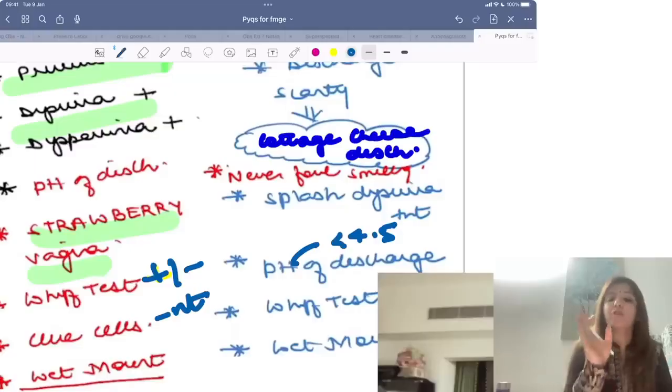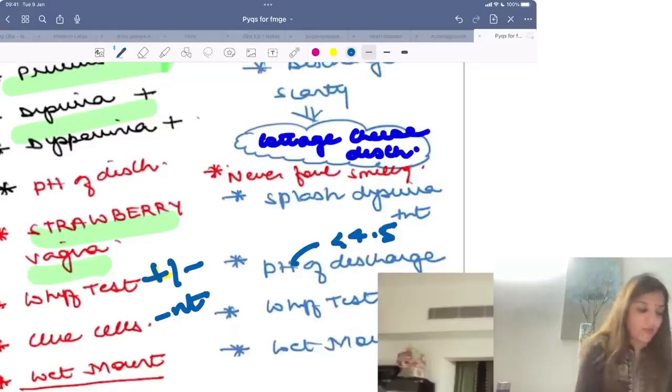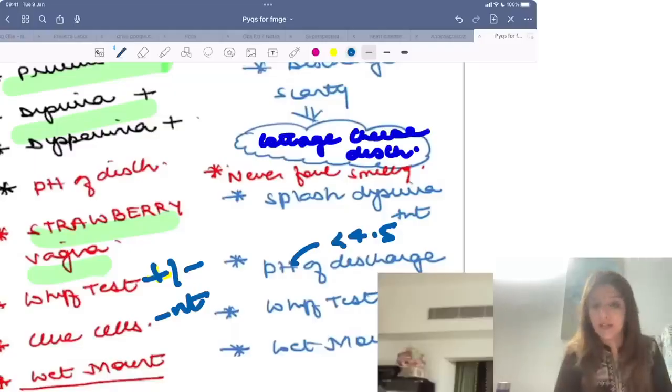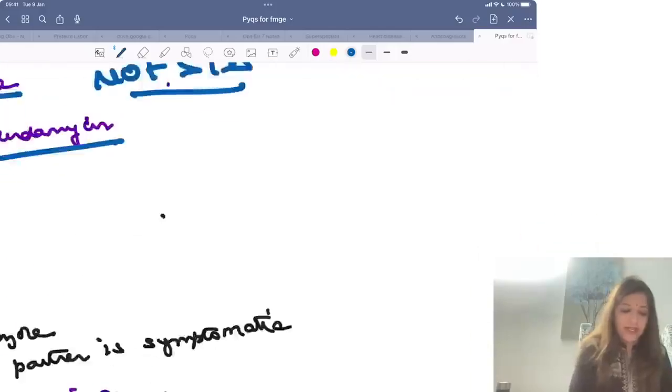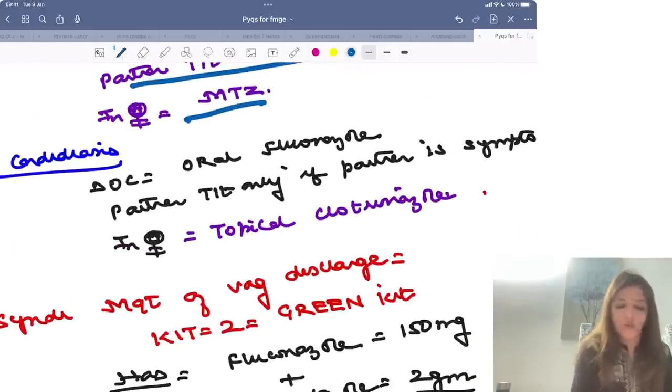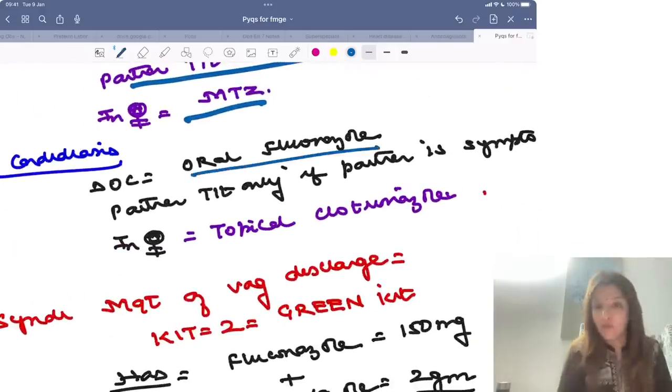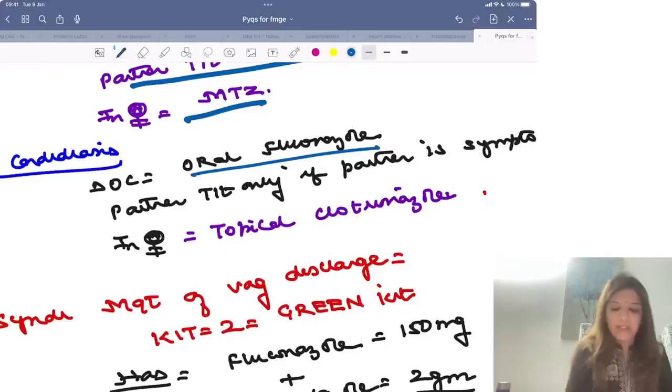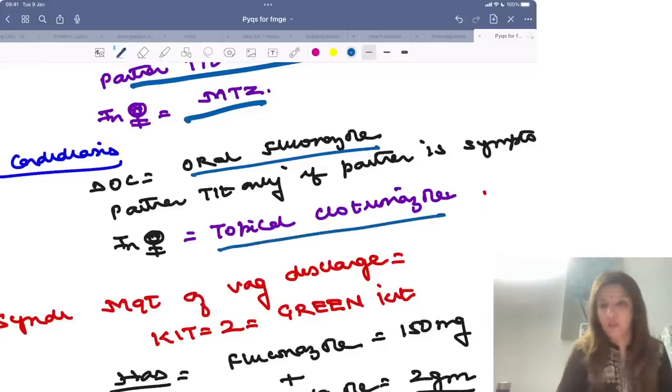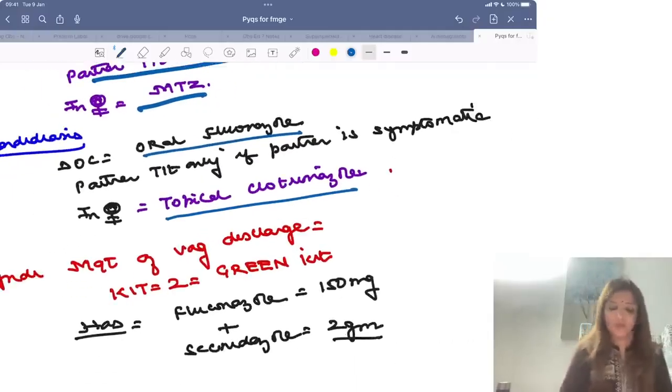It is the only condition in which pH of the discharge is less than 4.5 and that is candida, right? Now, in case of candida, the drug of choice is oral fluconazole in non-pregnant females. In pregnant females, it is topical clotrimazole. In case of candida, partner treatment is given only if the partner has symptoms. If the partner is symptomatic, then you give treatment.